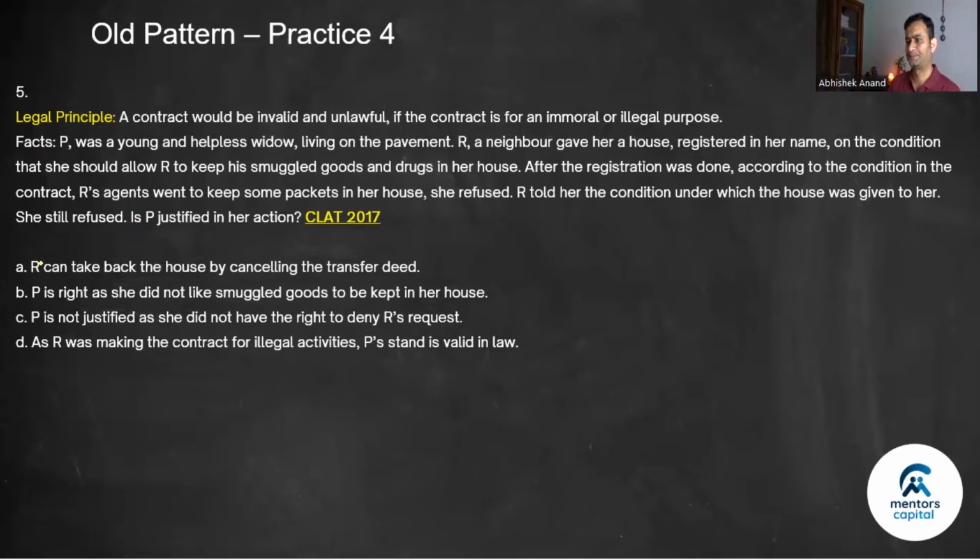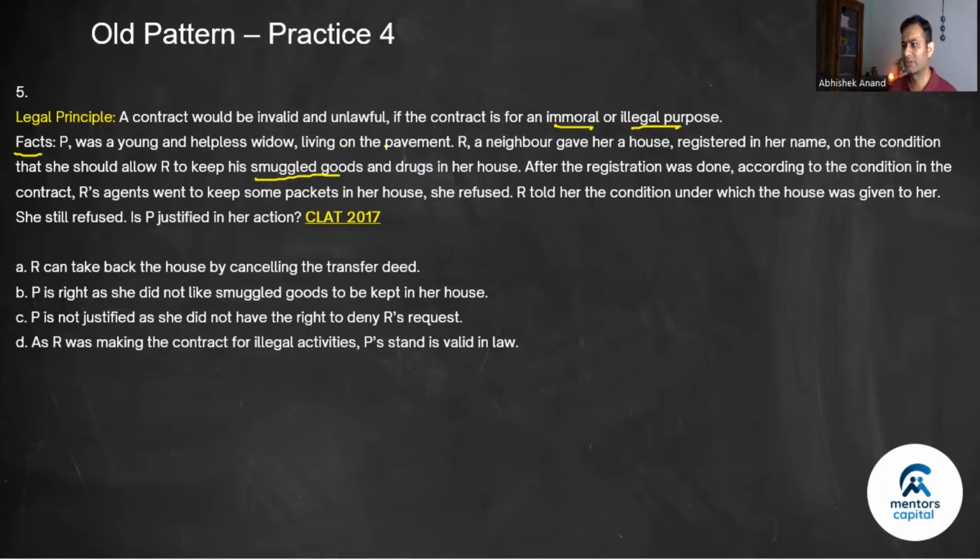Number 5th. A contract would be invalid and unlawful if the contract is for an immoral or illegal purpose, right? Now, I didn't like the option choices in this question. This is CLAT 2017 question, but yeah, we'll solve with whatever we've been given. All right. So facts. P was a young and helpless widow living on the pavement. R, a neighbor gave her a house registered in her name on the condition that she should allow R to keep his smuggled goods. So that is his consideration, which is okay.